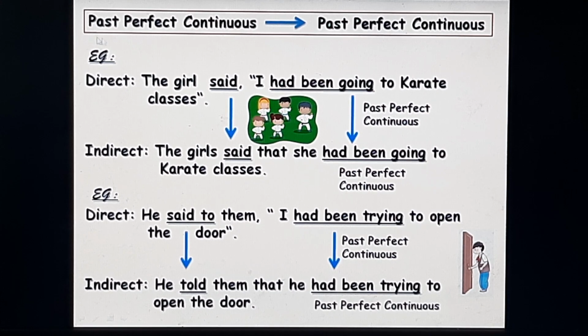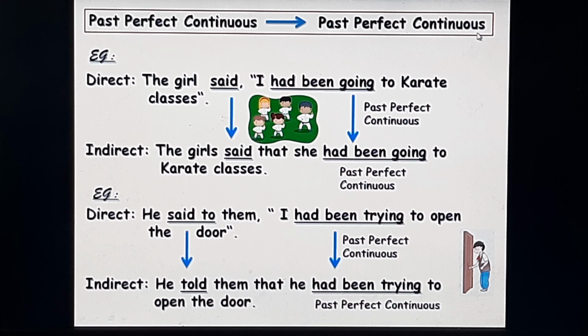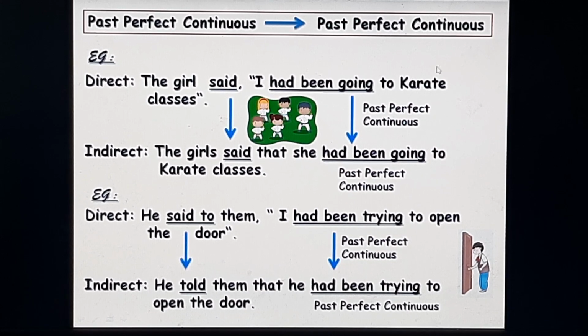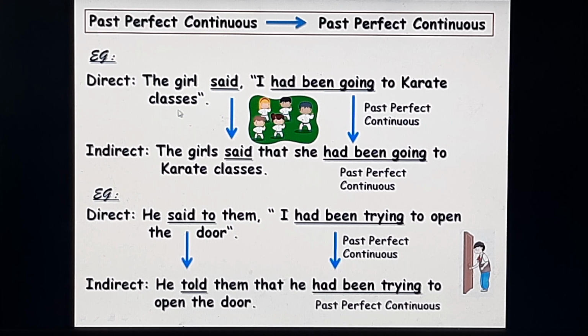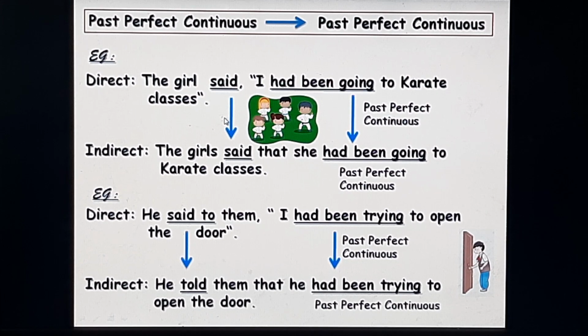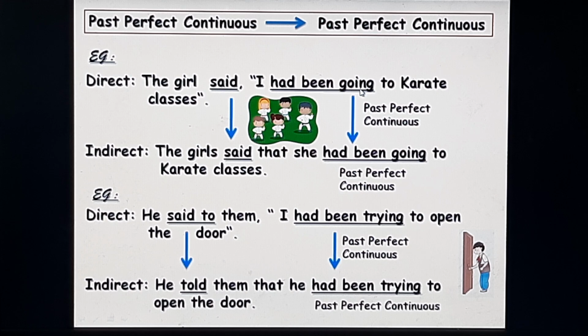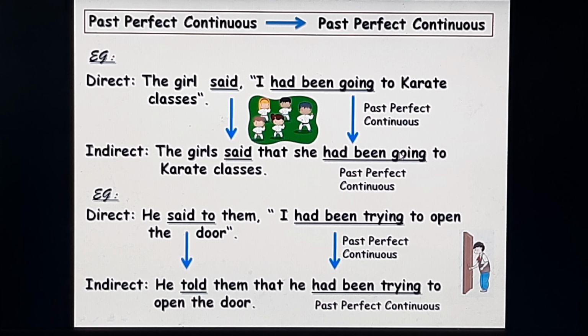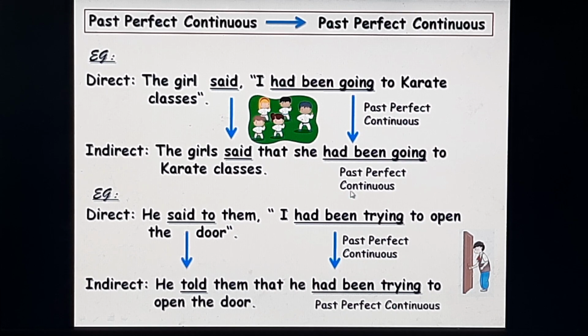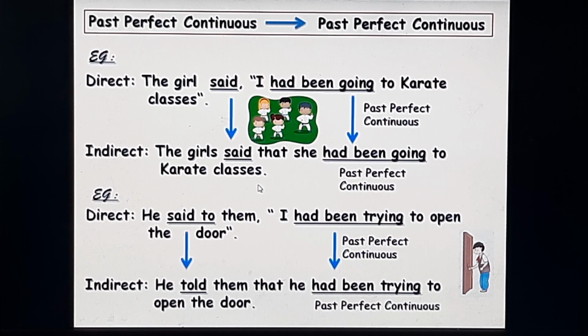The next one, the past perfect continuous tense in the direct speech will remain the past perfect continuous tense in the indirect speech. Example, the girl said, I had been going to karate classes. Said is the reporting verb in the past tense. Had been going is the past perfect continuous tense in the direct speech. It will remain had been going in the past perfect continuous tense in the indirect speech. The girl said that she had been going to the karate classes.